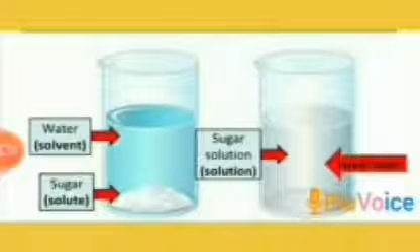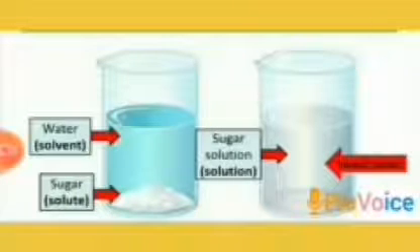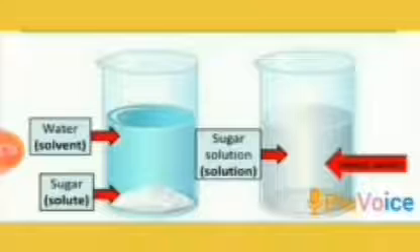Children, now you are going to learn a new term, solutions. When a substance dissolves in water, a mixture of that substance and water is formed. This mixture is called the solution of that substance. Here in the picture, you can see two different things. We are taking water and sugar. But when we mix sugar and water together, we get a new thing.